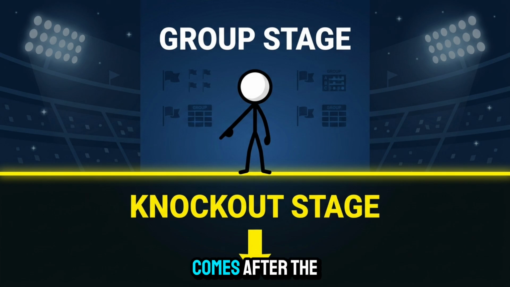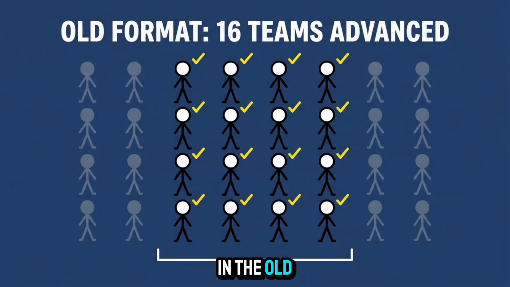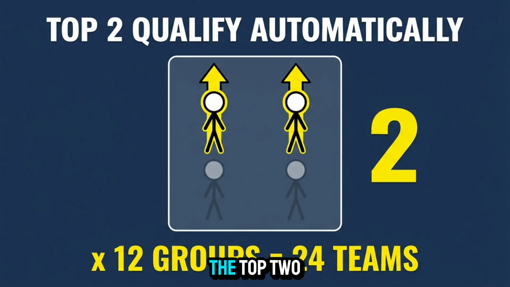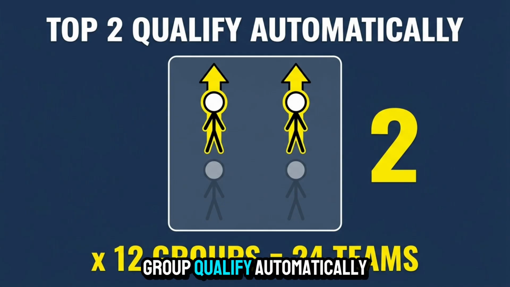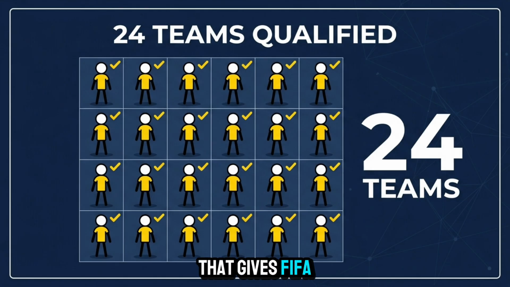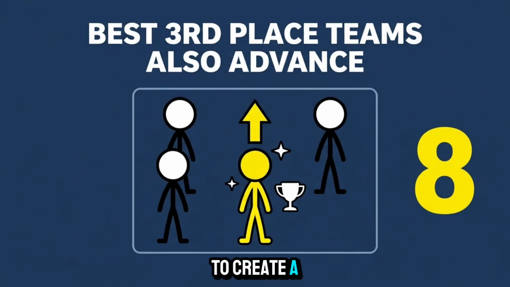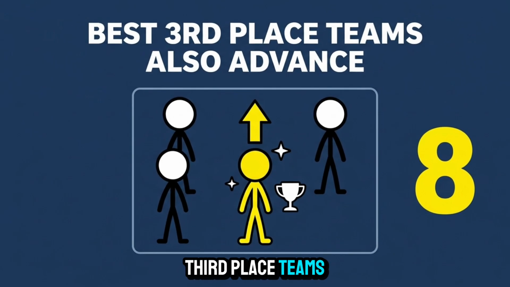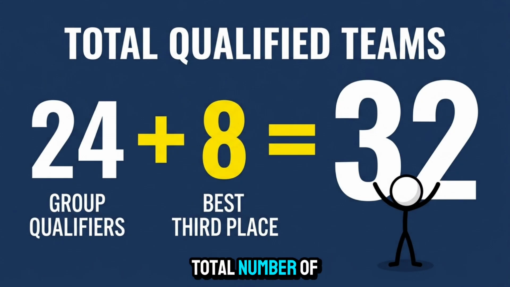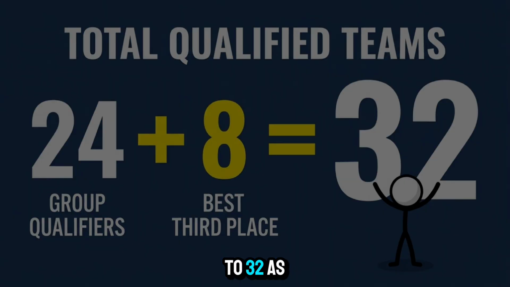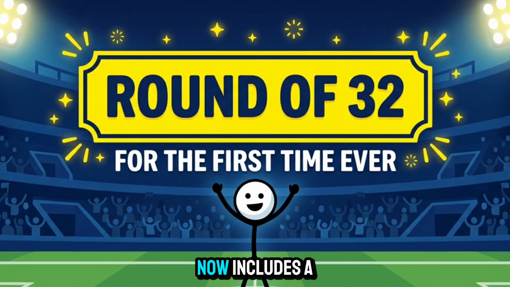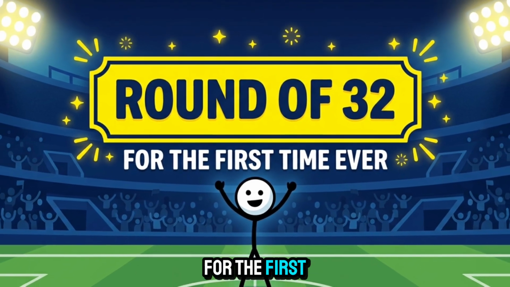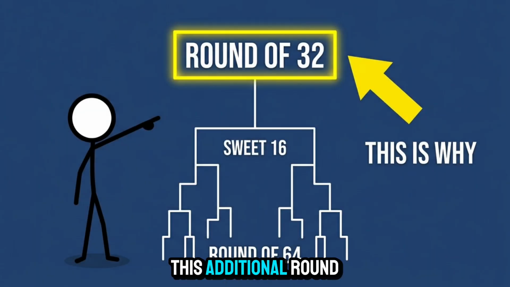The next change comes after the group stage. In the old format, 16 teams reach the knockout rounds. In the new format, the top 2 teams from each group qualify automatically. That gives FIFA 24 teams. To create a complete knockout bracket, FIFA also advances the 8 best third-place teams. That increases the total number of qualified teams to 32. As a result, the World Cup now includes a round of 32 for the first time ever. This additional round is the biggest reason the total match count increases.